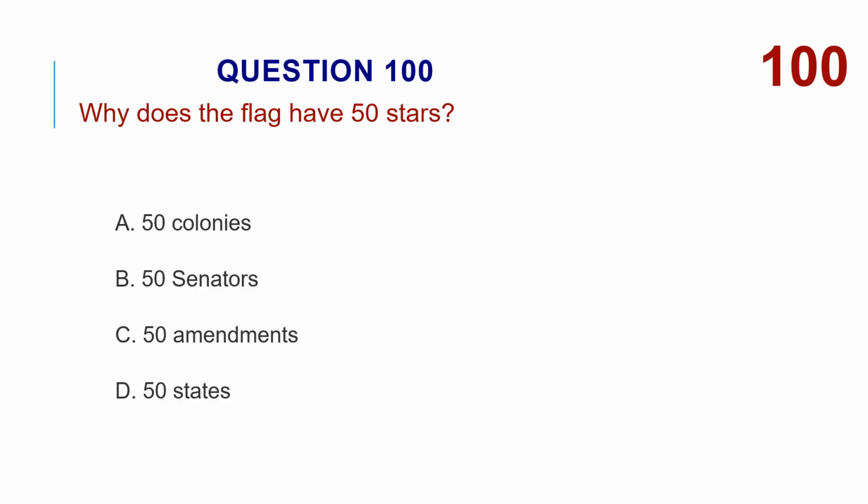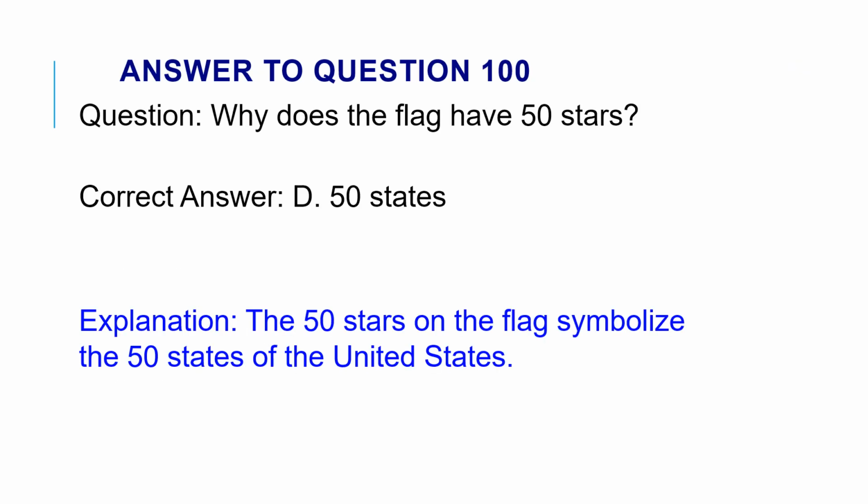Why does the flag have 50 stars? A. 50 colonies. B. 50 senators. C. 50 amendments. D. 50 states. The correct answer is D. 50 states. The 50 stars on the flag symbolize the 50 states of the United States.